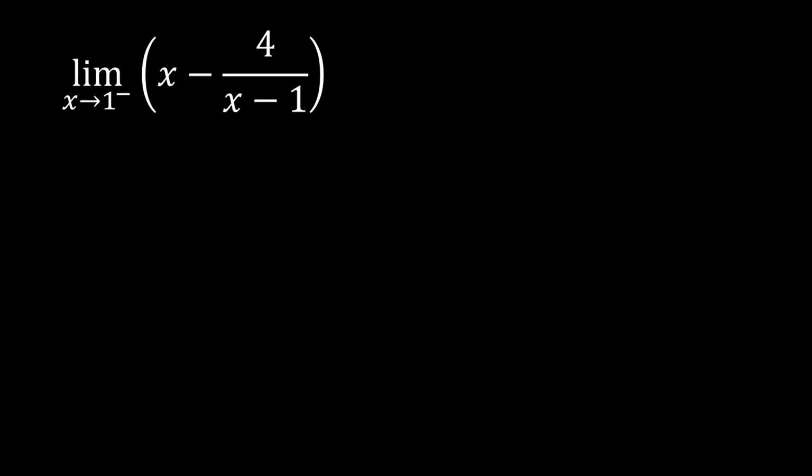Next, we have here the limit. This is going to be the last one. The limit of x minus 4 over x minus 1 as x approaches 1 coming from the left side. We can apply our limit laws from before, once you have subtraction. So we can simply distribute our limit on the two terms. So we have the limit of x as x approaches 1 coming from the left side, minus the limit of 4 over x minus 1 as x approaches 1 coming from the left side.